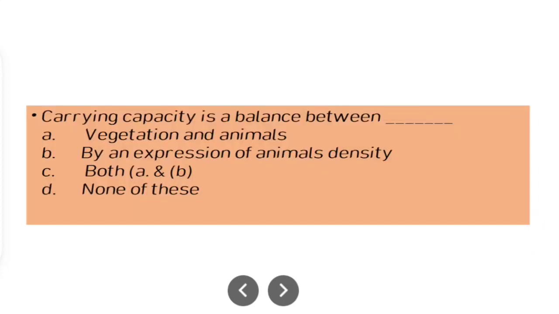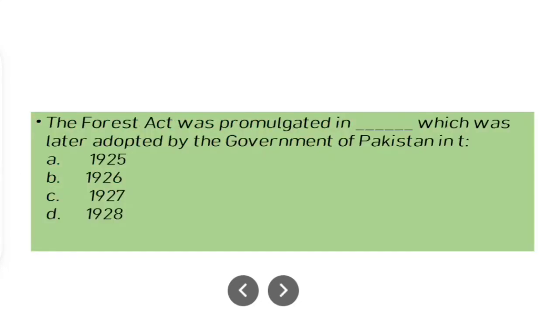Carrying capacity is actually the capacity of the environment, how many animals or individuals it can support, or provide all services for. So basically carrying capacity is a balance between option A, vegetation and animals; option B, expression of animals density; option C, A and B; option D, none of these. So it's actually option C, both A and B.